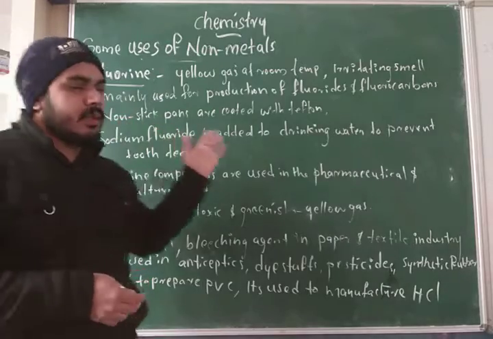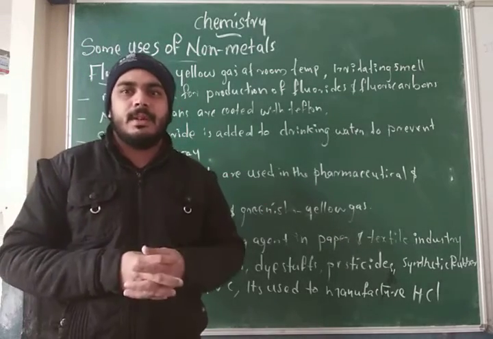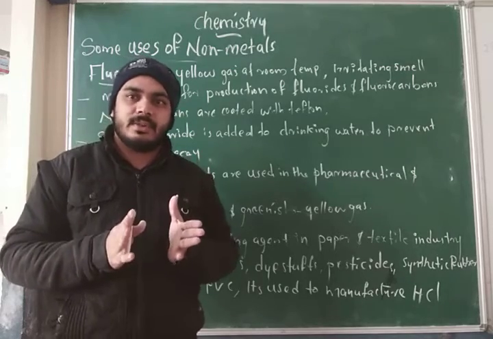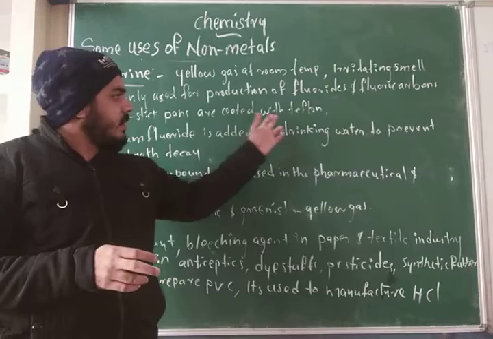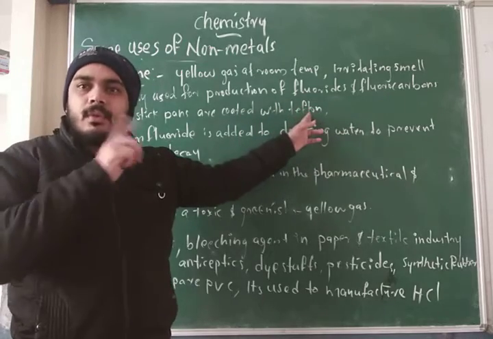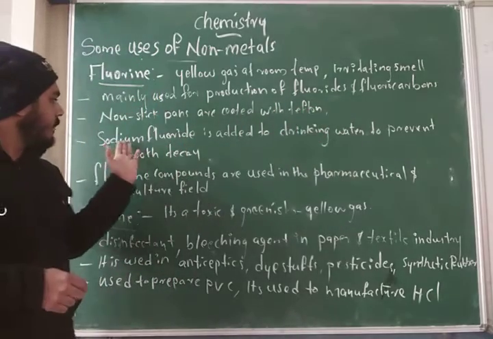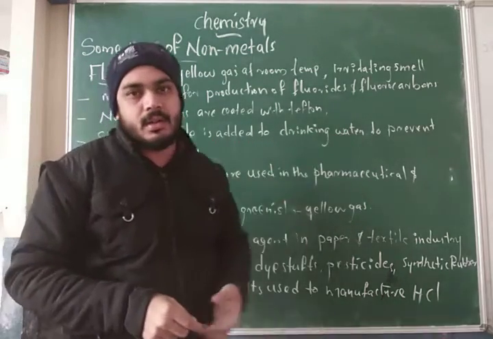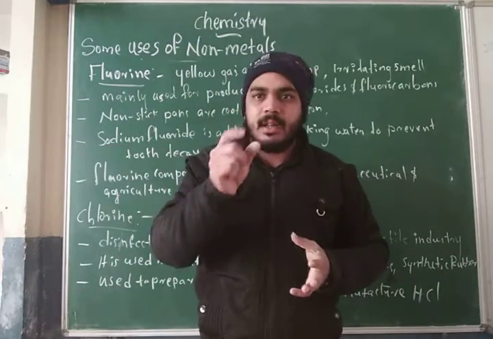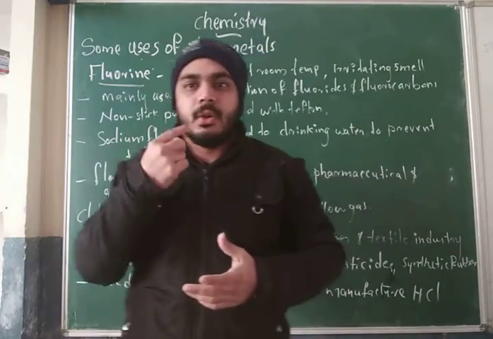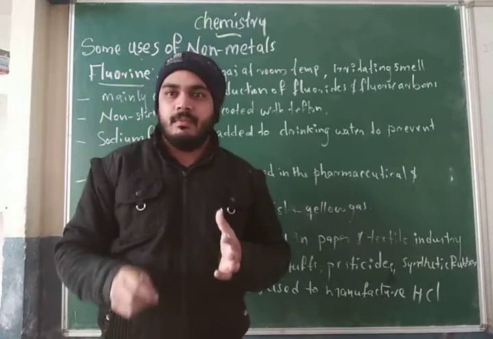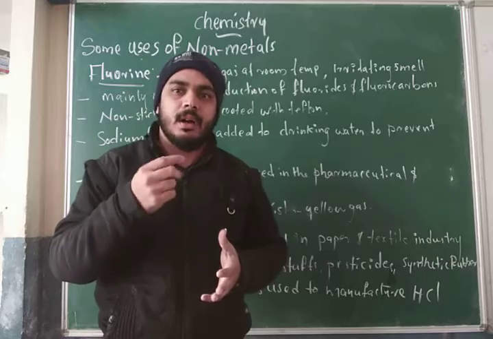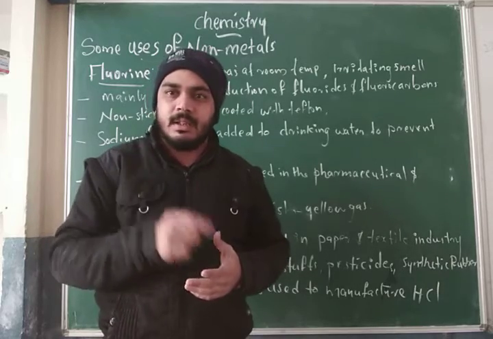And next one, one of the fluorine compounds is used for manufacturing Teflon, which means non-stick pans are coated with Teflon. And next one, sodium fluoride is added to drinking water to prevent tooth decay, especially in children.